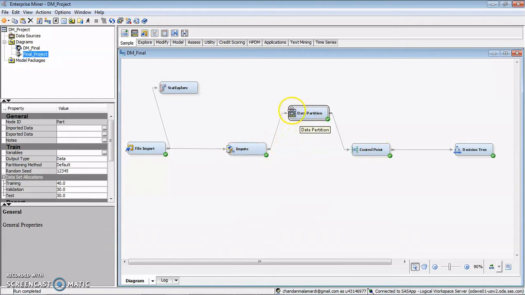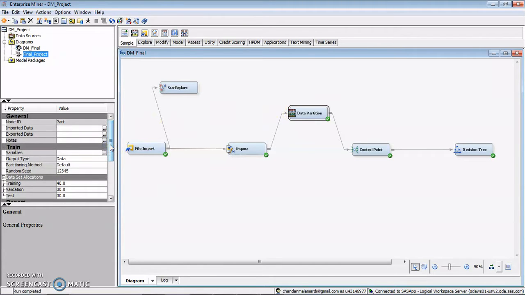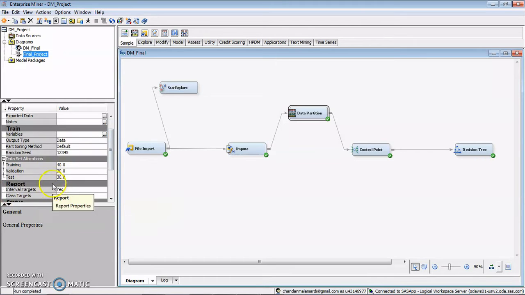Here we have made use of the simple random partitioning method, where we have split our data into three sets: training, validation, and test data, 40, 30, and 30% respectively. Our training data set is used by the algorithm to train, and the validation set is used to validate. Test data is used to score our model to evaluate how well our model is performing.